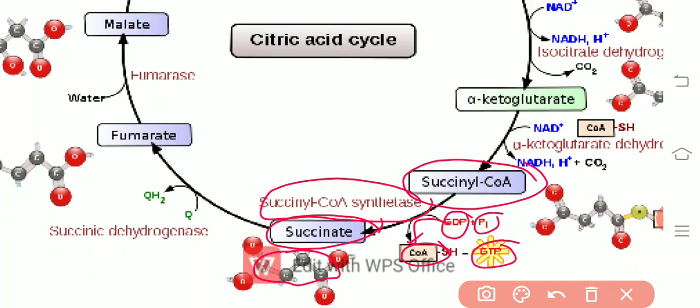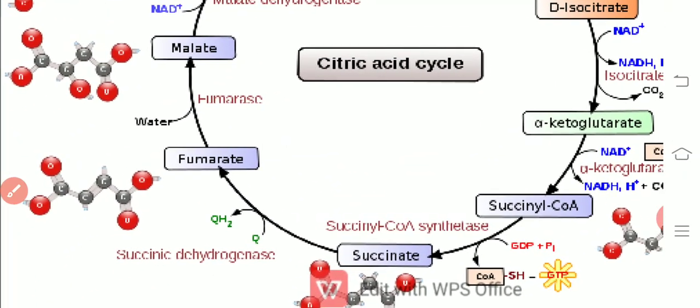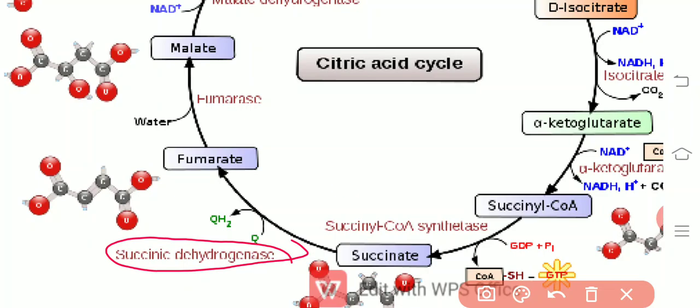And now the succinate gets converted into fumarate. Succinate gets converted into fumarate under the catalytic activity of the succinic dehydrogenase, right? And thereby succinic acid is converted into fumaric acid, and here 1 FAD gets converted into FADH2.